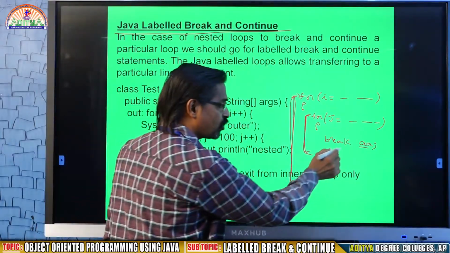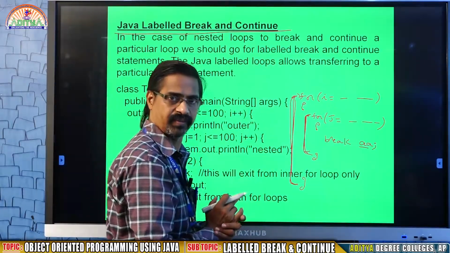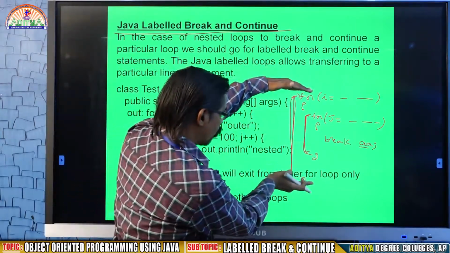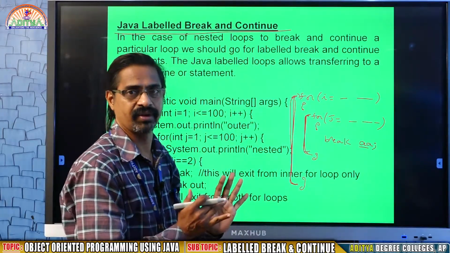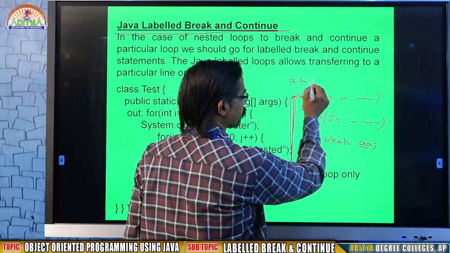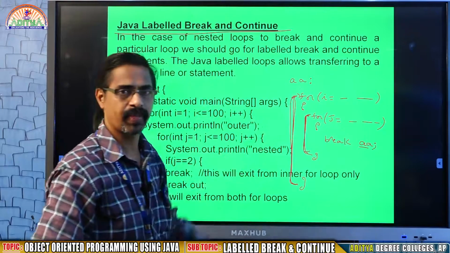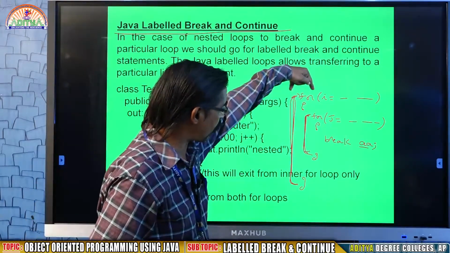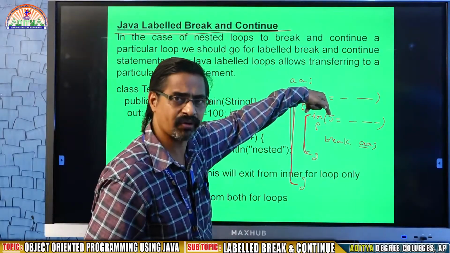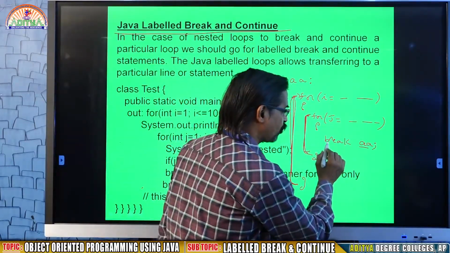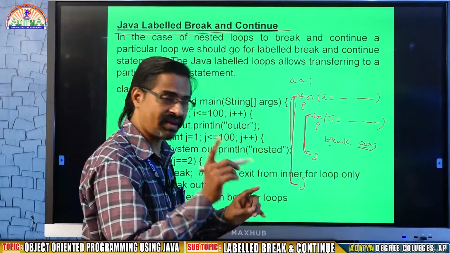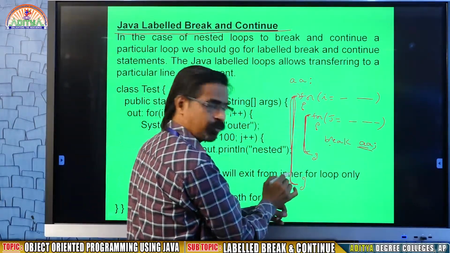That means you may mention AA anywhere. Not in the beginning of the main, not within that loop statement, you may write AA anywhere. For example, I am writing AA in this place, outside of the for. The outer loop as usual, if the condition is true, allows you into the inner for loop. In the inner for loop, I use the word break AA. Where is AA available? AA is available outside of this for loop.